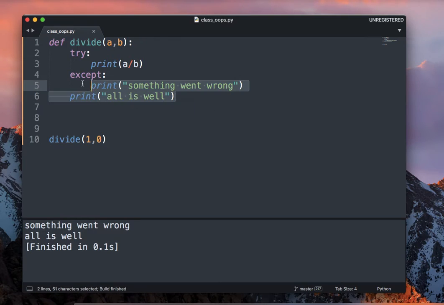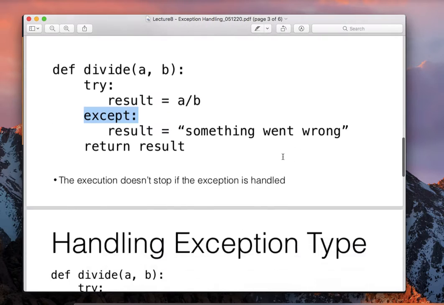See, something went wrong and "all is well" is also printed. So the execution does not stop. It's very important in big programs that the execution does not stop, and the user also gets a hint what is wrong in this, right? Now let's move on.